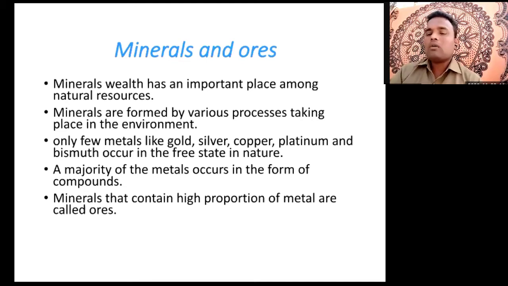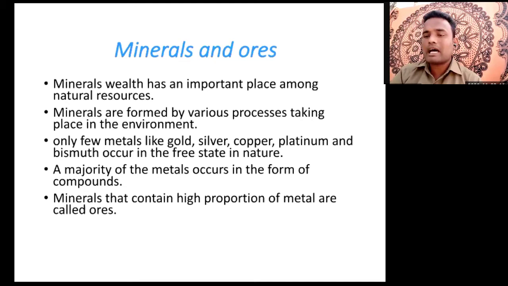Very few metals are there which we can get in the free state, that is gold, silver, copper, platinum, and bismuth. These are the only elements that we can get free in nature. But the majority of metals occur in the form of compounds. In the last lesson we already learned what is a compound, what is an element, what is a mixture. Minerals that contain a high proportion of metals are called ores.